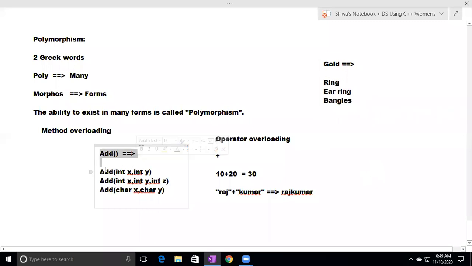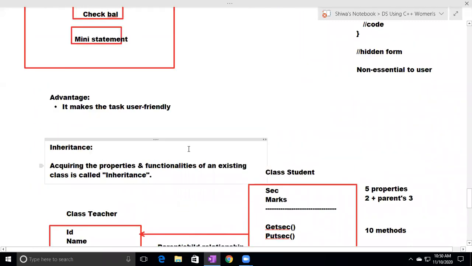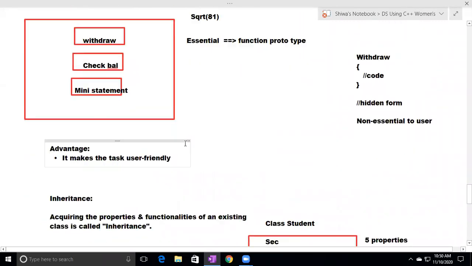Similarly, the same add method exists in many forms. If the same add method exists in many forms, method overloading. If the same plus operator exists in many forms, operator overloading. If the same thing exists in many forms, we call that polymorphism. So this is about polymorphism. So the OOPS concepts topic is over.